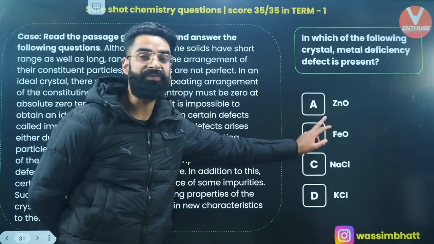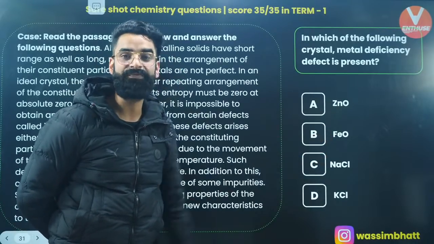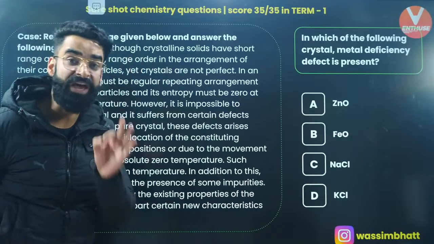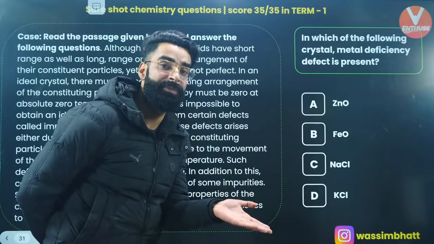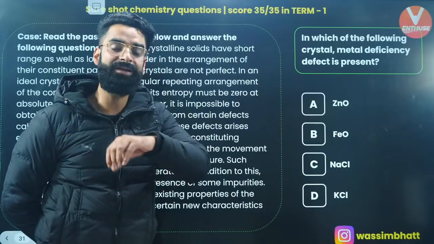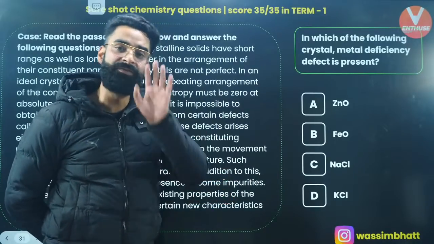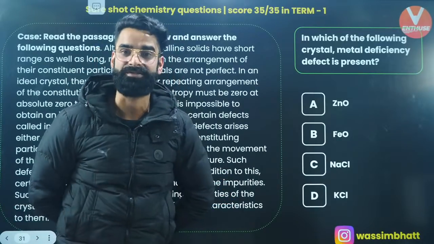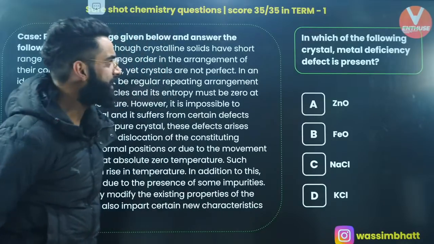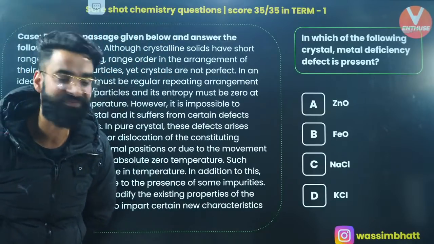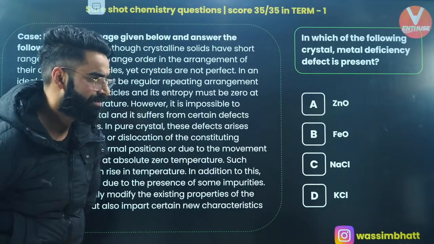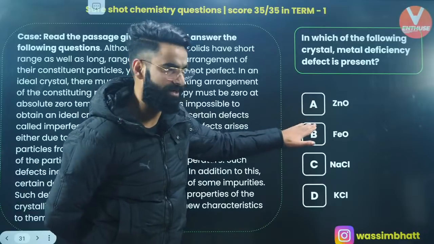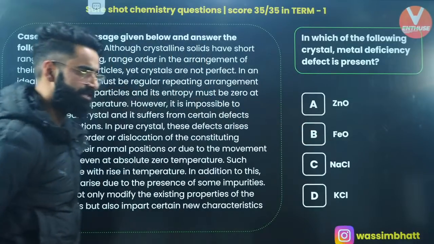In case of FeO, one of the Fe di-positive ions will leave the crystal and other Fe di-positive ions will get converted automatically into Fe tri-positive, which eventually leads to the metal deficiency defect, right? The statement is directly given in NCERT. It's option B which is the correct answer.